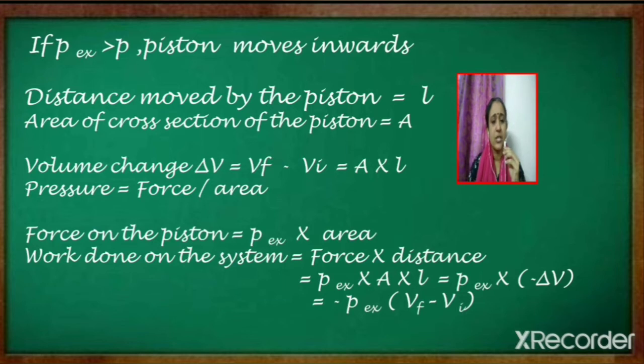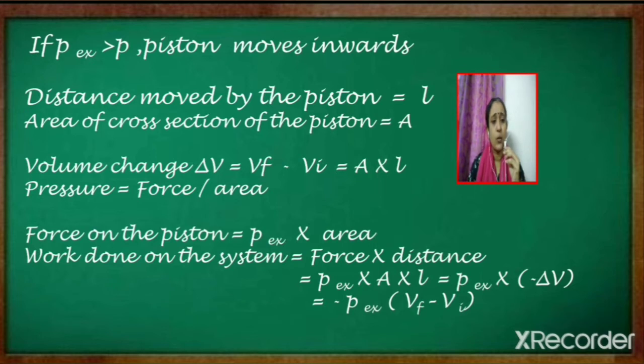Now what is pressure given as equal to? We know that pressure is equal to force by area. So what will be the force acting on the piston? It will be equal to P external into area. We have to get an expression for work done on the system. And what is work done on the system? It is compression work. And what is it equal to? Force into distance.